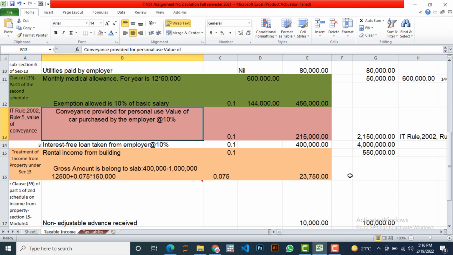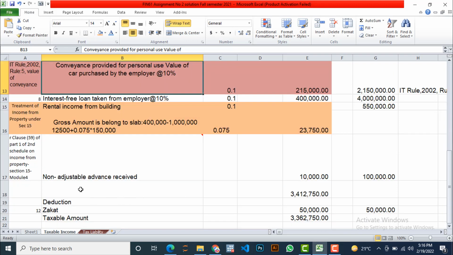So this is 550,000 minus 400,000, we will get 150,000. So we are going to multiply this by 0.075. So we will get 23,750 amount in the column of income tax.